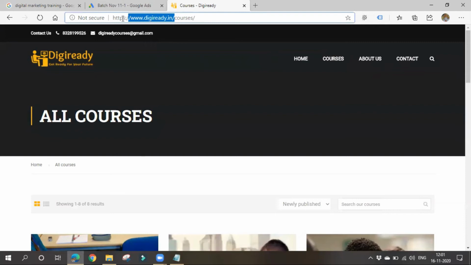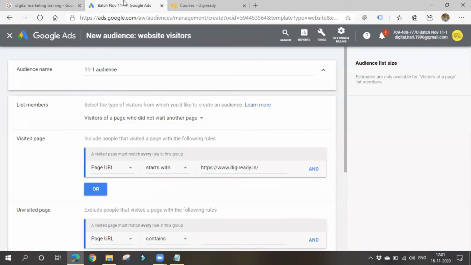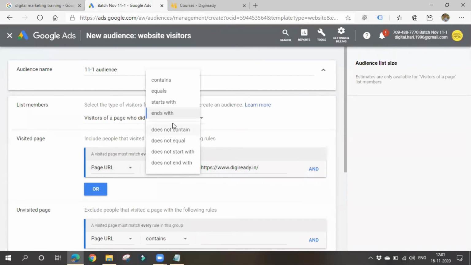Because every page of your website will start with this URL only. If it ends with, you can give some URL like this. There are various rules, such as the URL does not contain this, or does not equal that. Based on your requirement, choose the condition.